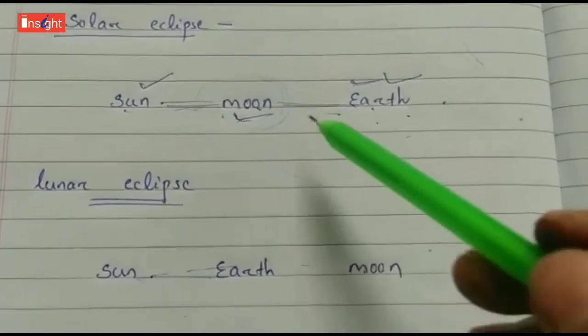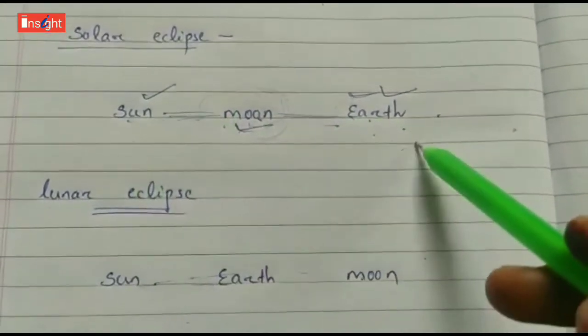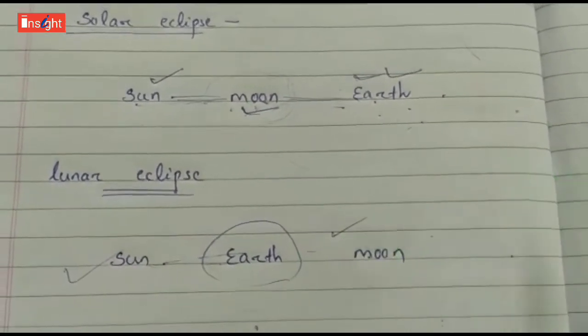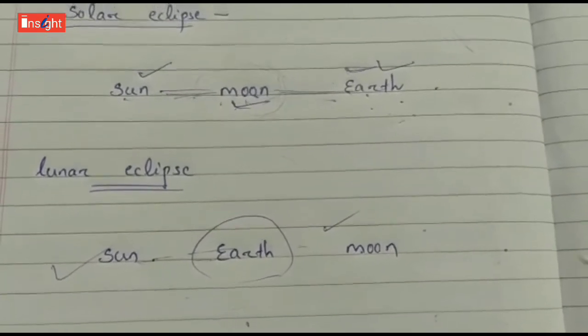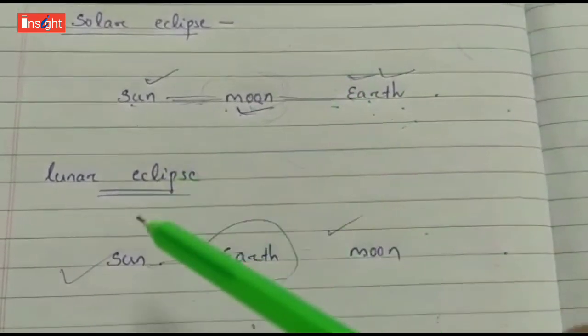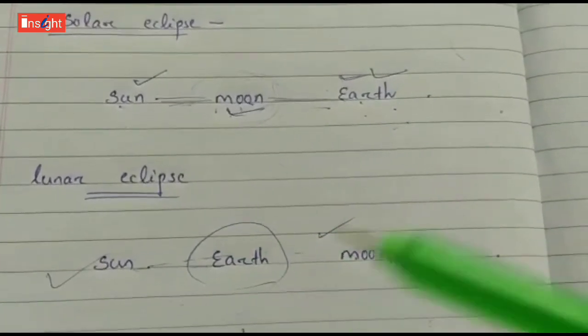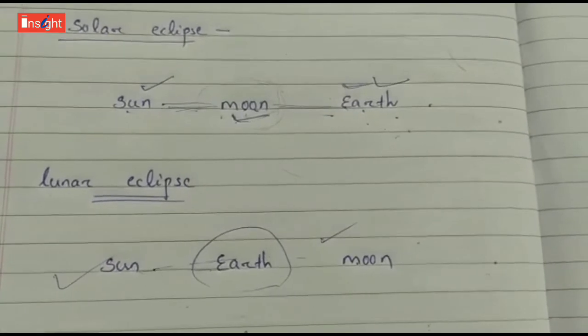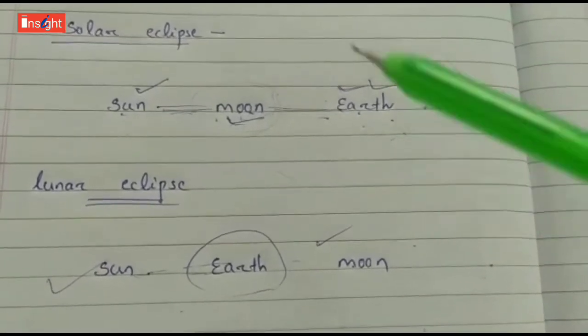During a solar eclipse, the moon comes in between the sun and the earth, and during a lunar eclipse, the earth comes between the sun and the moon. During a solar eclipse, the moon's shadow is formed on the earth, and during a lunar eclipse, the earth's shadow is formed. So this is the basic difference between a solar eclipse and a lunar eclipse, and I hope now you are clear about how these are formed.